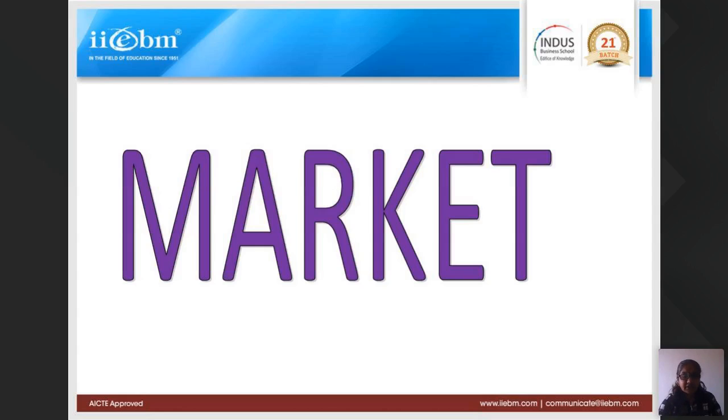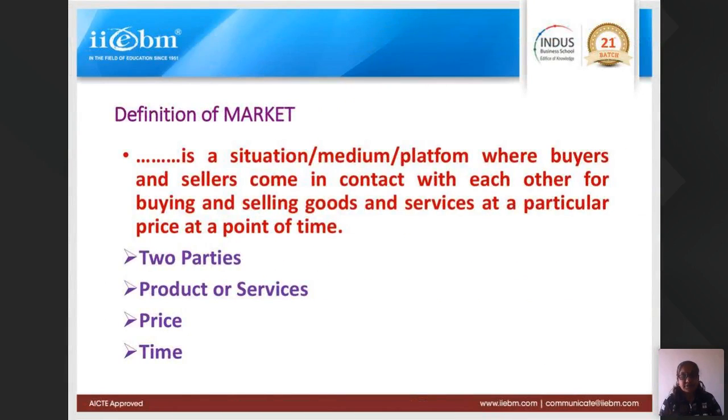We had already done the definition of market in our previous session. It is a situation, medium, or platform where buyers and sellers come in contact with each other for buying and selling goods and services at a particular price at a point of time. So here there are two parties. One is a seller. The other is a buyer.